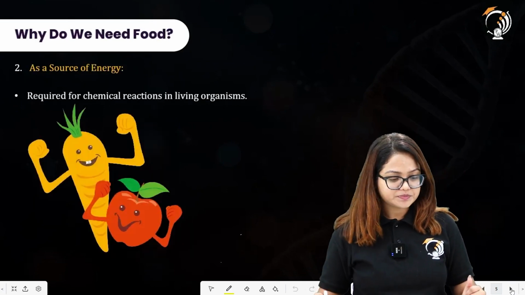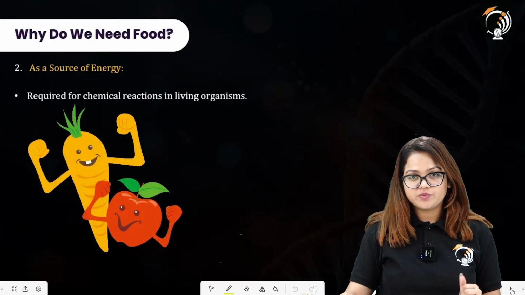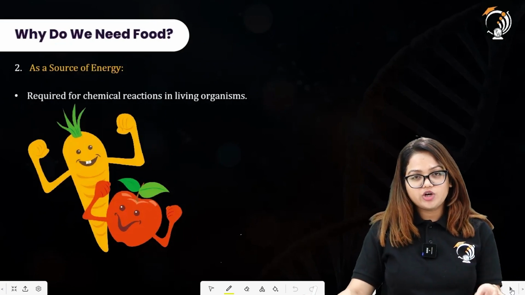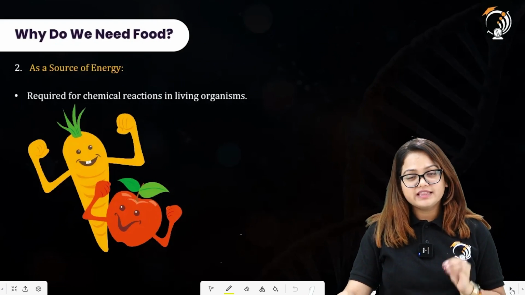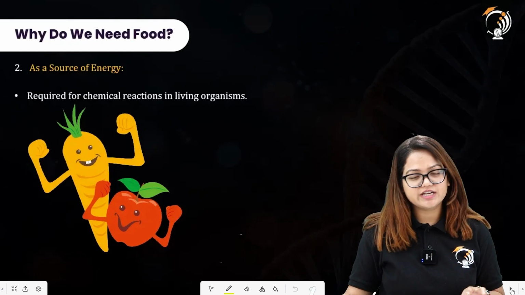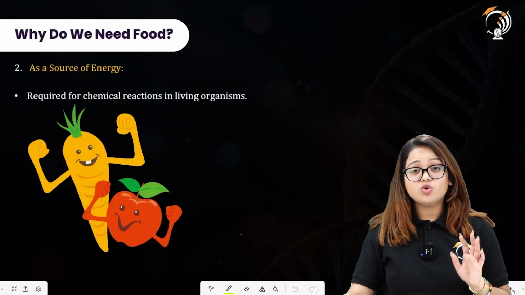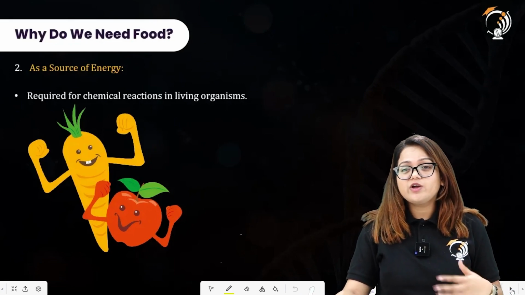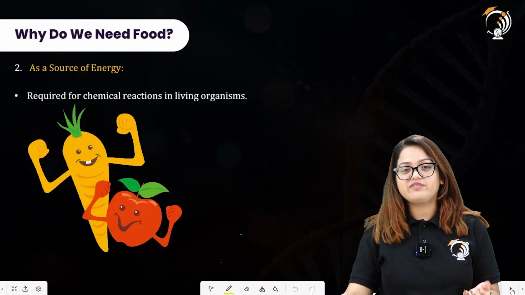All right, as a source of energy. So first, what are we going to do? We obtain the food from an outside source, then we extract the energy stored in the chemical bonds of carbohydrates or other food components as well. So the other reason we rely on food is that we have to derive energy from it.